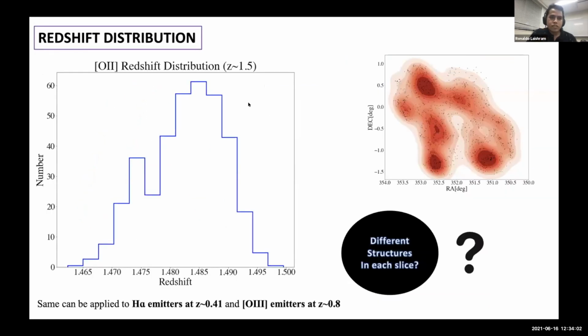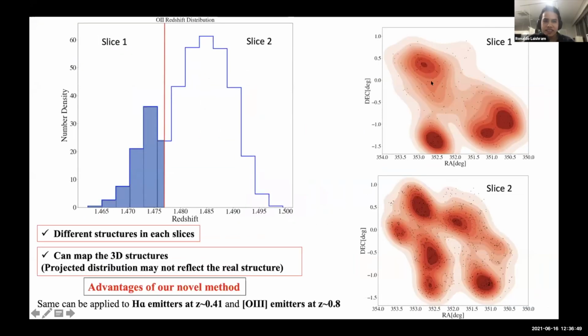Next comes the redshift distributions. This is the redshift distribution at redshift 1.5 from the O2 emitters, and we can see a double peak. This is really interesting, and this is the structure for the whole redshift range. We want to see if there is any structure at different redshifts in these two peaks. So I slice this redshift into two parts, slice 1 and slice 2. As we can see here, they have different structures.